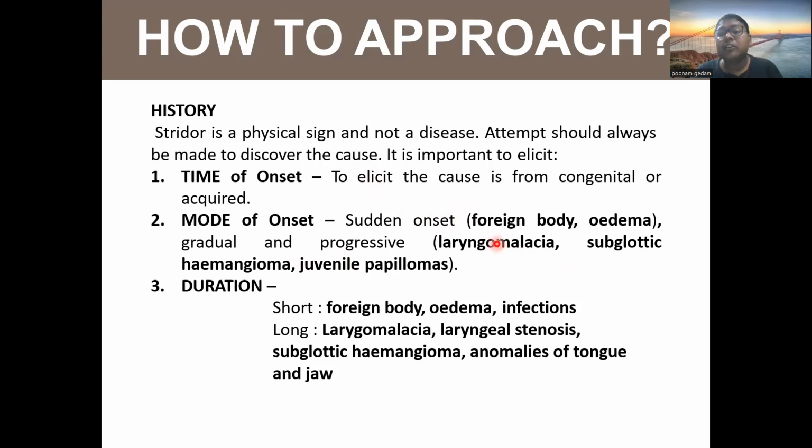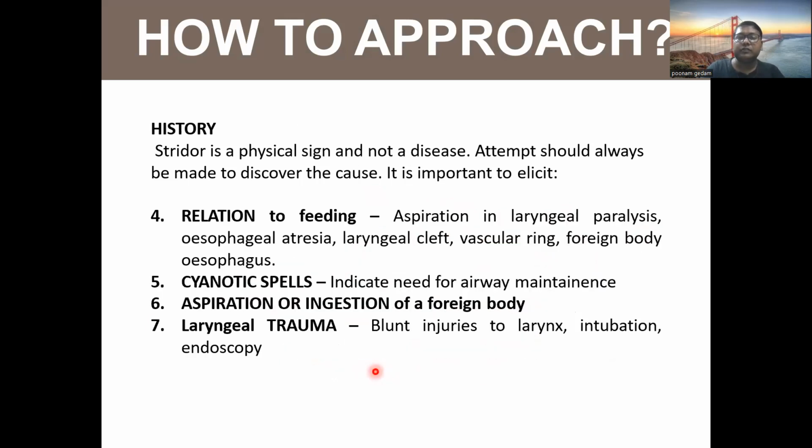Mode of onset: sudden onset will be in foreign body, edema. Gradual and progressive will be in laryngomalacia, subglottic hemangioma, juvenile papillomas. Duration short: foreign body, edema, infections. Long: laryngomalacia, laryngeal stenosis, subglottic hemangioma, anomalies of tongue and jaw.